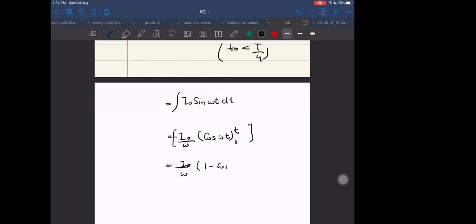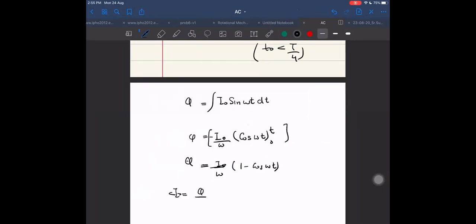1 minus cos, that is the numerator term, or that is the total charge form. Once I know Q, then I can say I average is equal to Q upon time. That is equal to I naught upon omega into T.